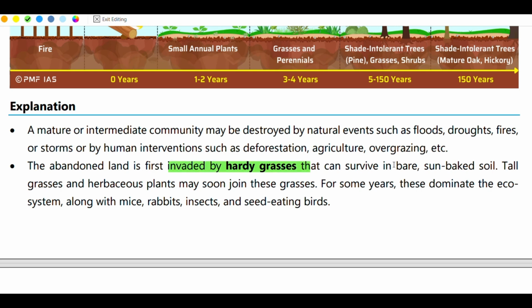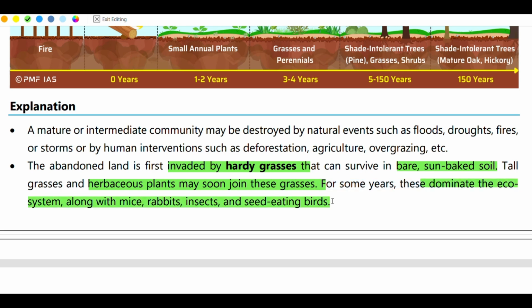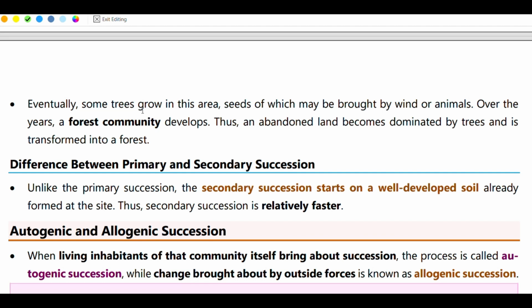that can survive on bare rocks, sun-baked soil, or tall grasses. Soon, herbaceous plants join these grasses and dominate the ecosystem along with rabbits, insects, and seed-eating birds. Eventually, some trees grow in this area, the seeds of which may be brought by wind and animals.